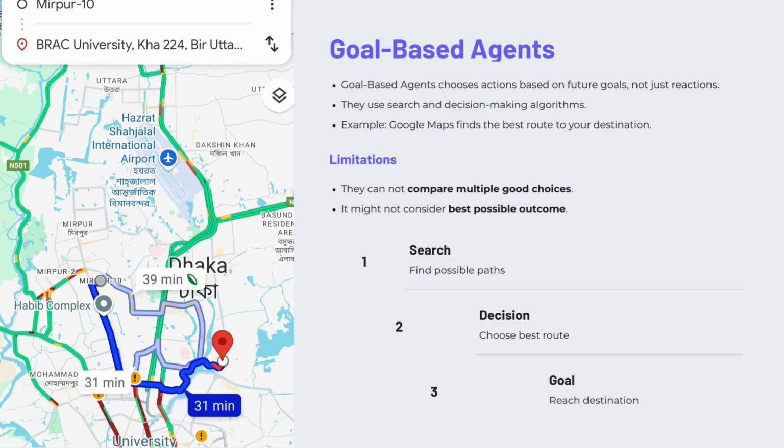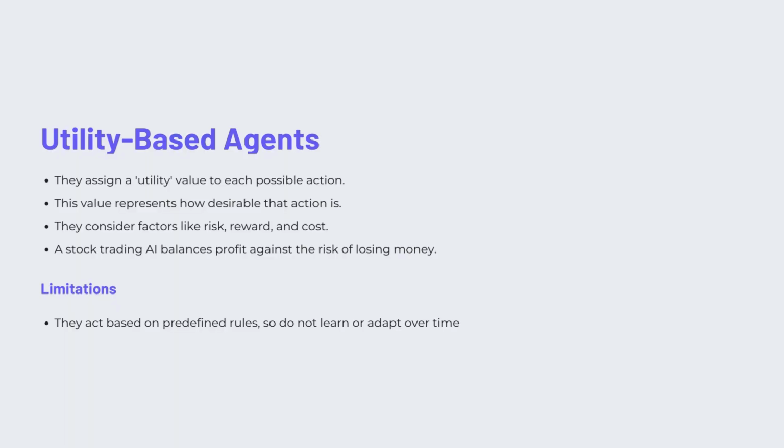Let's move to the next model, which is utility based agents. Goal based agents are great, but they struggle when there are multiple good options, as I mentioned earlier. That's why utility based agents come in. They assign a utility value, essentially a score, to each possible action. This utility value represents how desirable the action is, considering factors like cost, risk, and reward. They pick the option with the highest utility value.